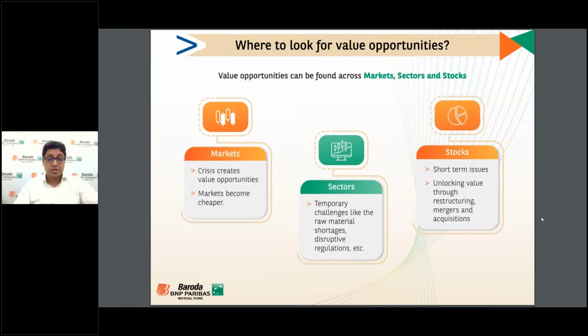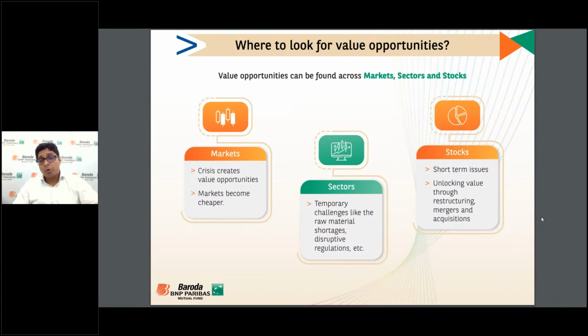Find the value opportunity based on that cap curve also. So one thing is that the market gives us: crisis creates a value opportunity, and among the crisis, the cap curve also creates a value opportunity. The market becomes cheaper at that point of time.